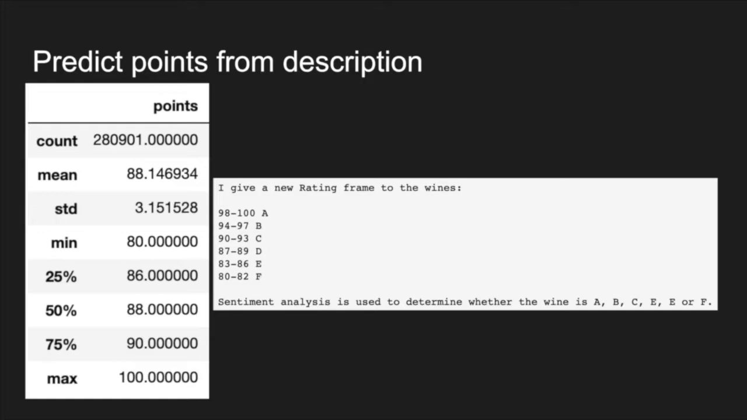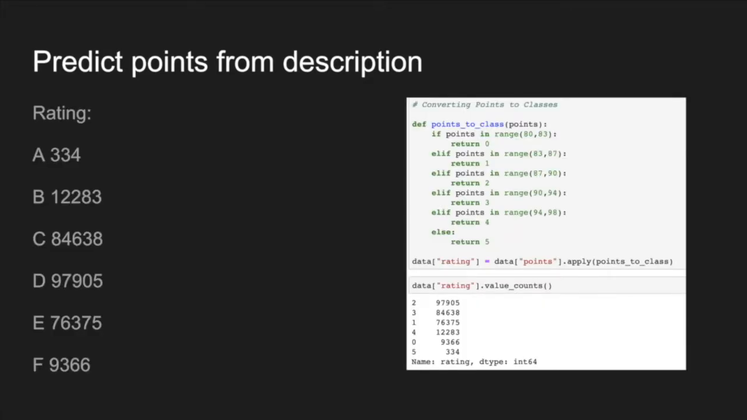So we have a total of 6 rating classes, and sentiment analysis is used to determine which class a wine belongs to. And we got the result. In the picture, numbers 5 to 0 correspondingly represent ratings A to F.